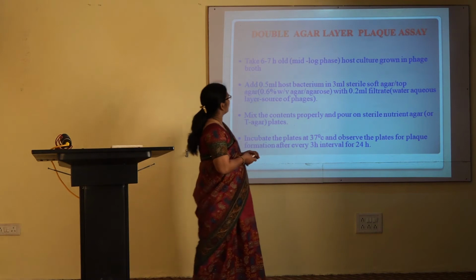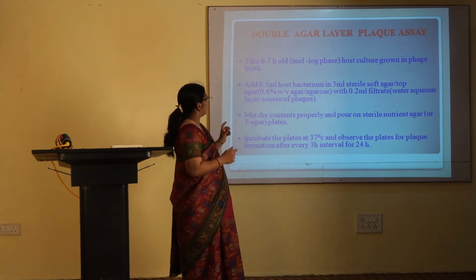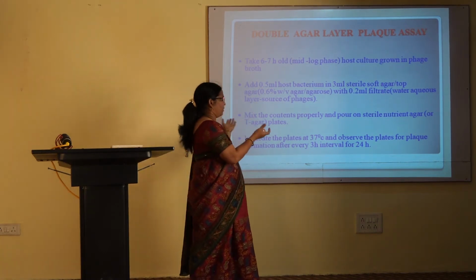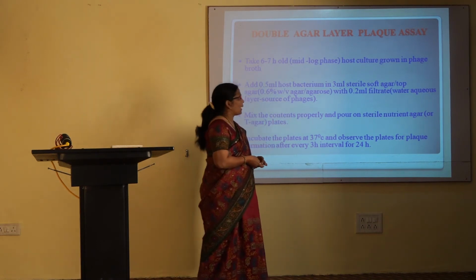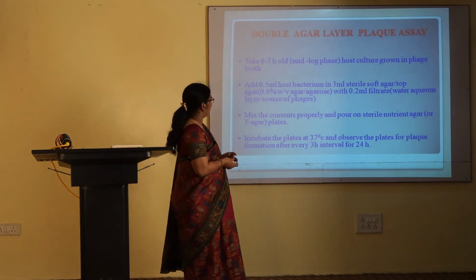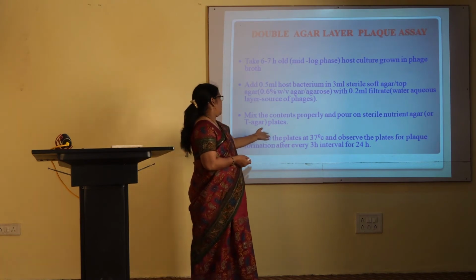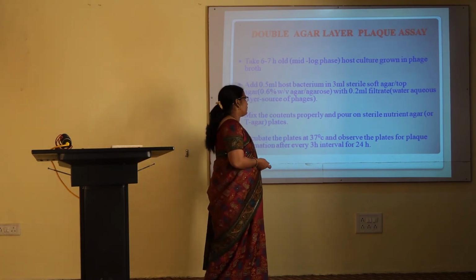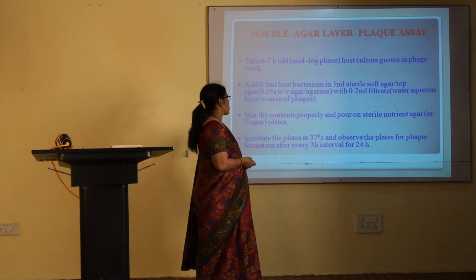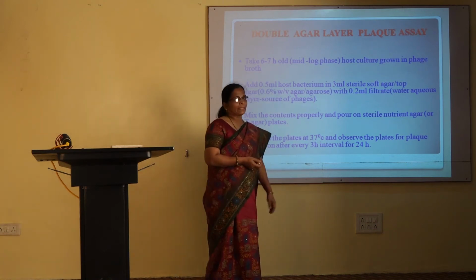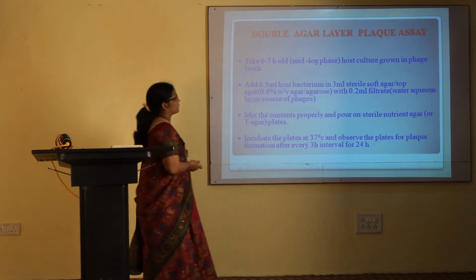The contents in the tube are mixed properly and poured onto a sterile nutrient agar plate. The plate is incubated at 37 degrees Celsius and observed for plaque formation for 24 hours.